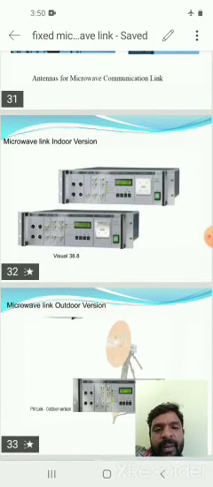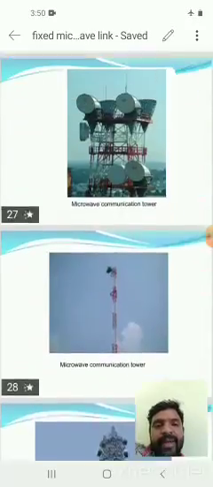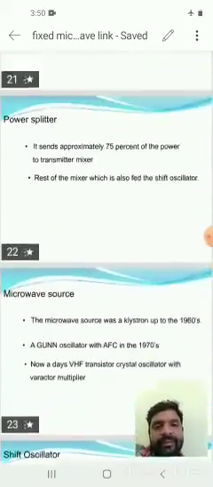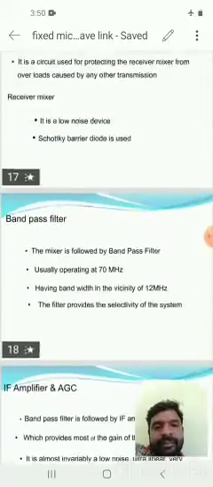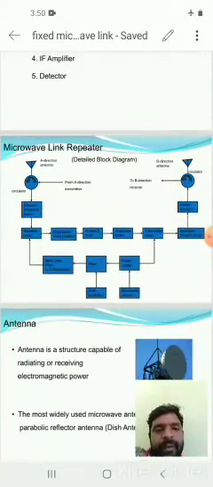These are the fixed microwave links. This is the block diagram of a microwave link repeater.